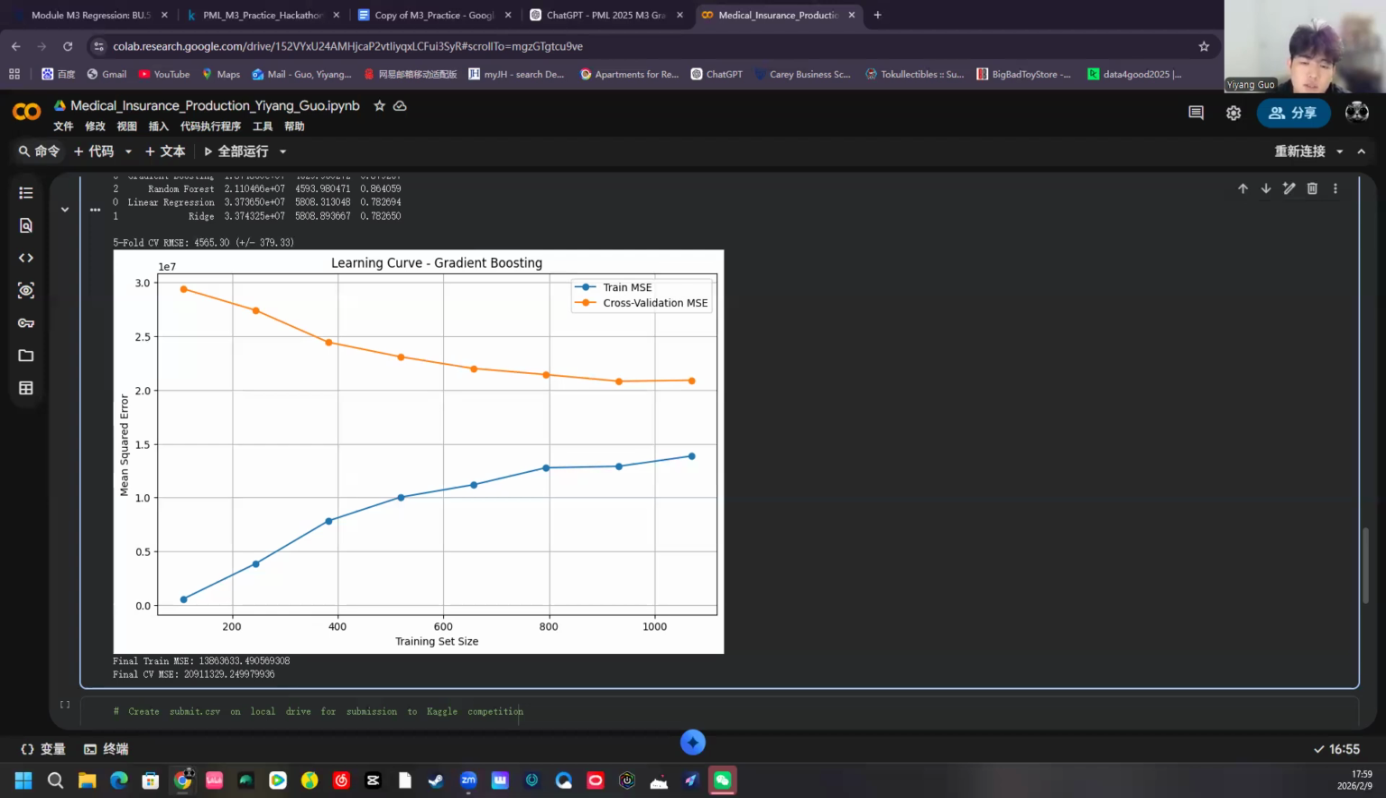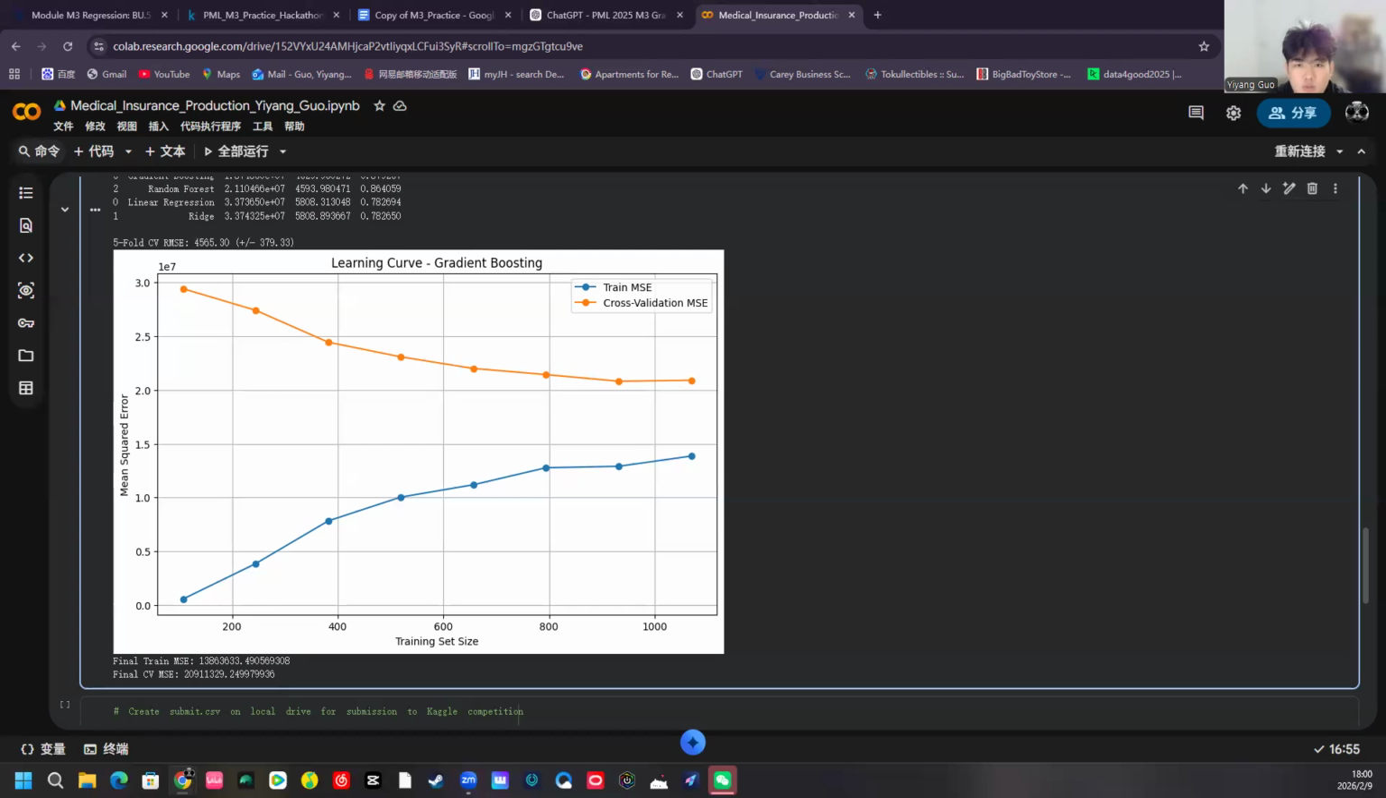And the converging learning curve tells me that adding more training data will likely improve performance further. The model is not overfitting severely, but there is still some gap between training and validation error, which is acceptable for any real-world model.